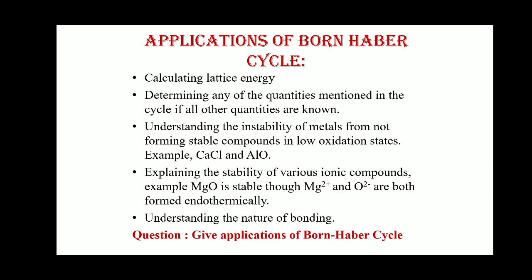And if they ask you to explain the Born-Haber cycle of NaCl or any molecule, then you have to draw the cycle. So these are the various questions that can be asked from this topic.